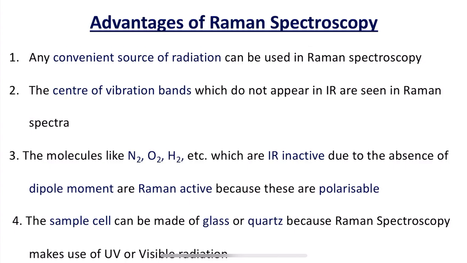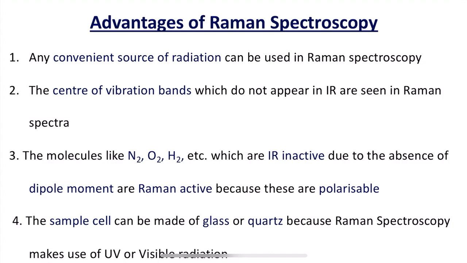And the fourth advantage of Raman spectroscopy is that the sample cell can be made of glass or quartz, because Raman spectroscopy makes use of UV or visible radiation, whereas IR spectroscopy requires special materials. Such special materials are not required in Raman spectroscopy. So we find this as an advantage. These are some of the advantages of Raman spectroscopy.